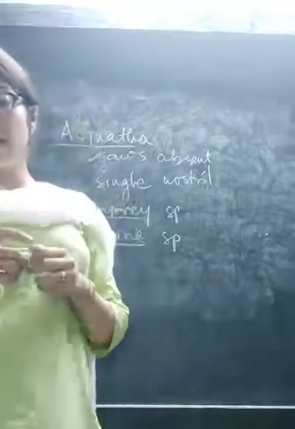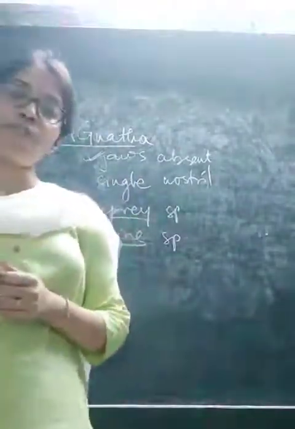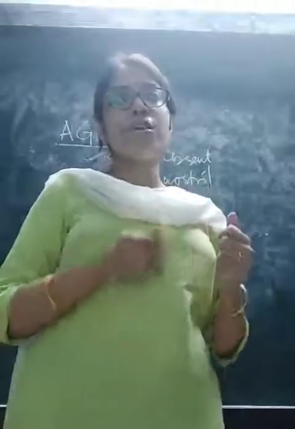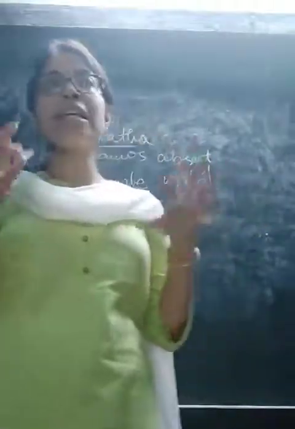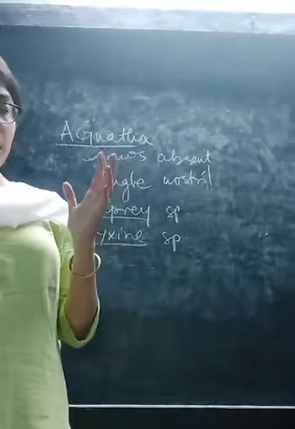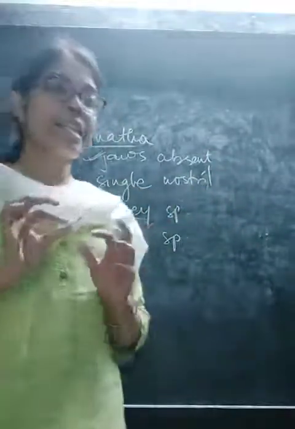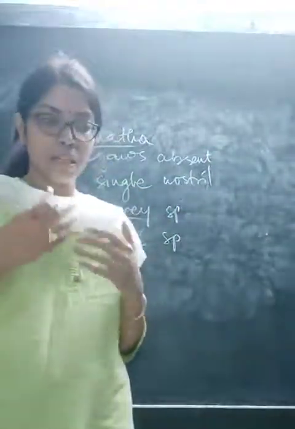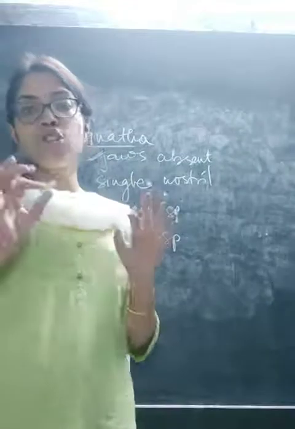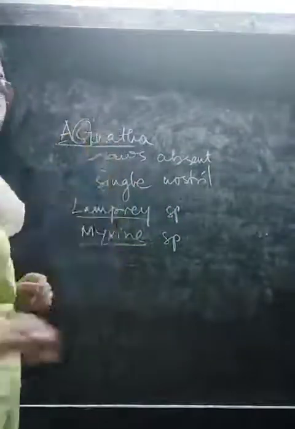The second point under Gnathostomata, you will write presence of paired nostrils, and in case of Agnatha presence of single nostril, and you will obviously give one example under each. You will not pronounce it as Gnatha, the G is silent here. This will be Agnatha.